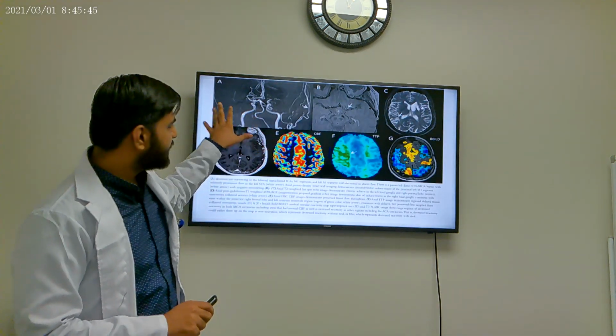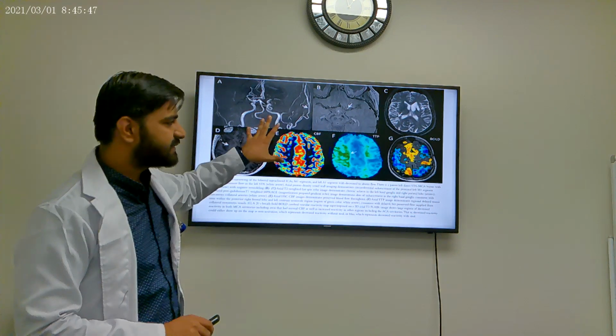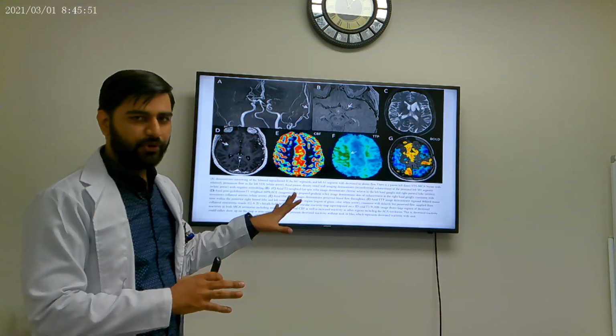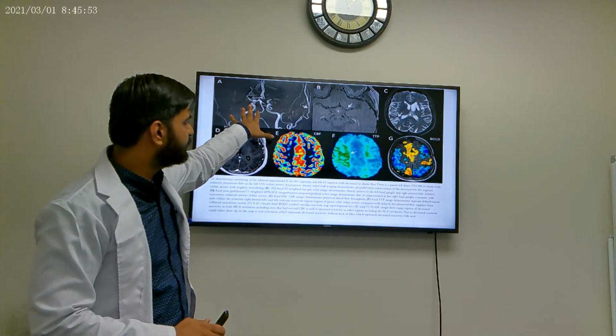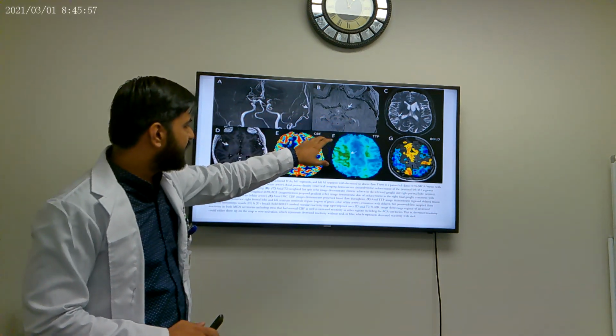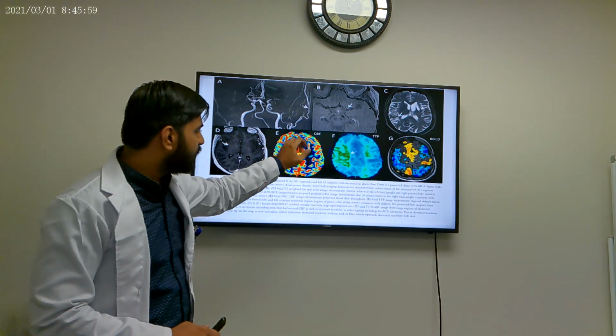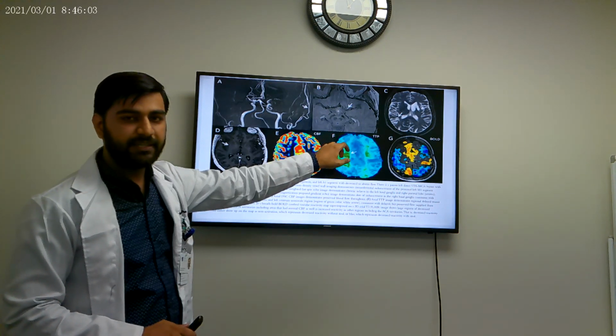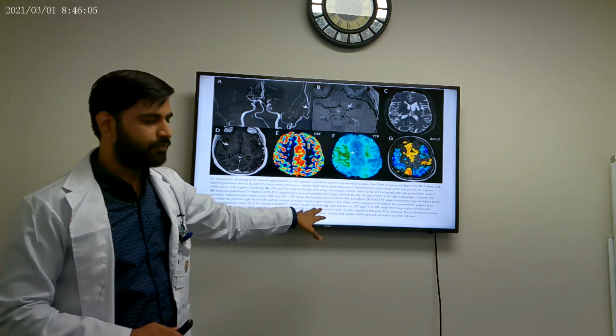This is another image. Now this is basically all the tests, a comprehensive panel of tests that we do for Moya Moya disease, and it includes luminal angiography, vessel imaging, MRIs, and other stuff. And also the big one, that is BOLD CVR, that is blood oxygen level dependent cerebrovascular reactivity that we do for it.